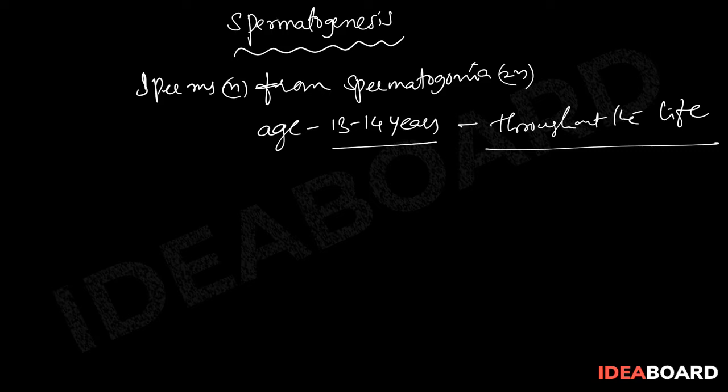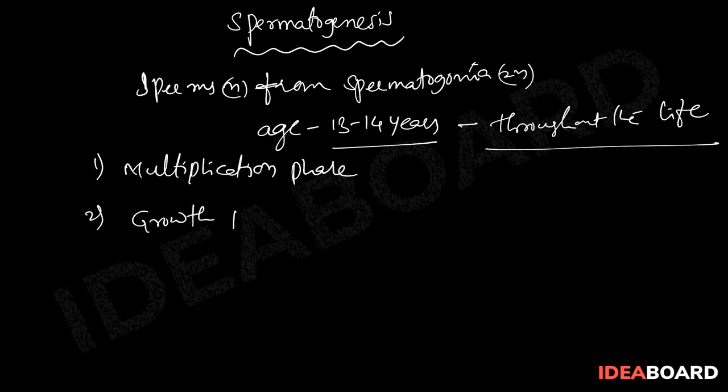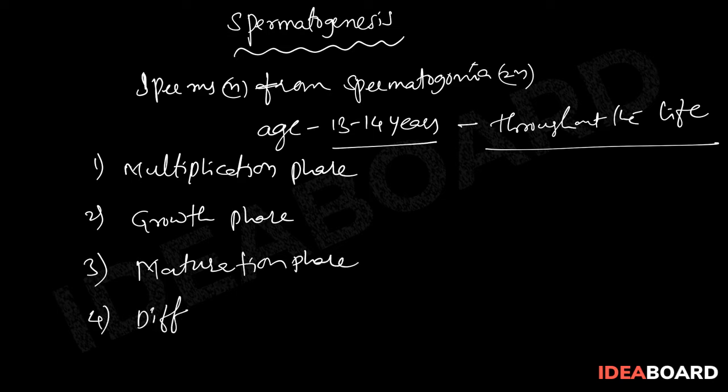In the process of spermatogenesis, there are 4 different stages present. The first one is the multiplication phase. The second one is the growth phase. The third one is the maturation phase. And the last one is the differentiation phase.